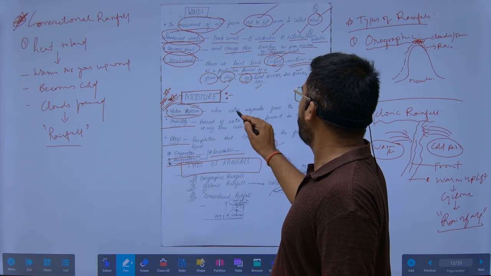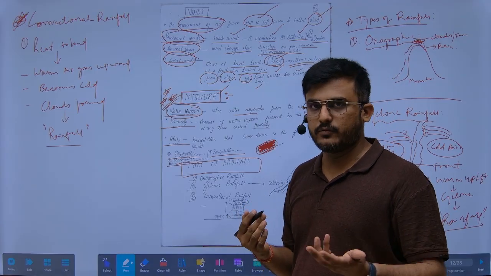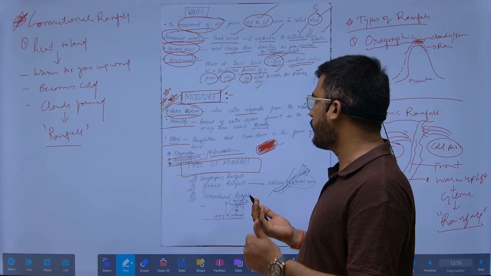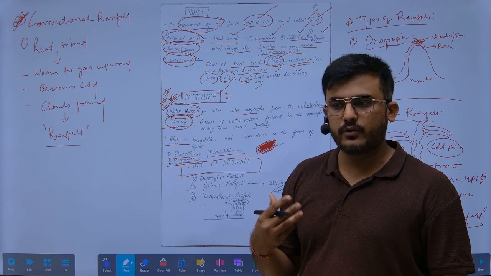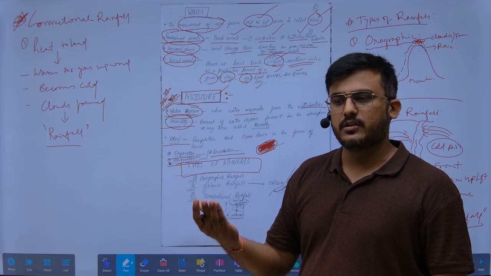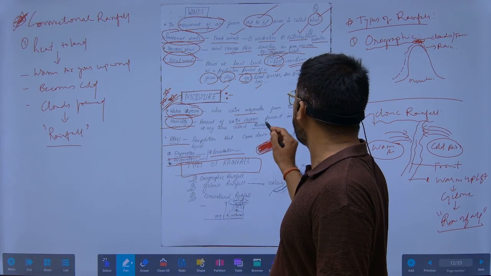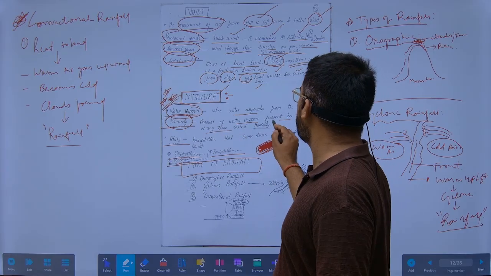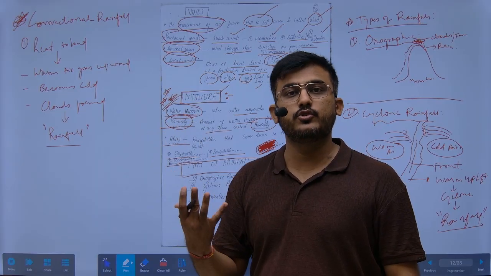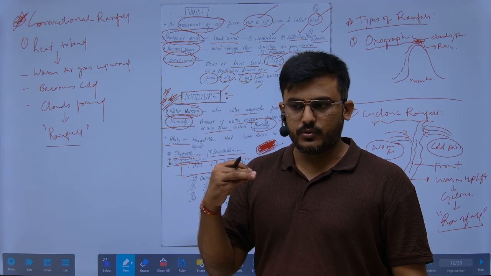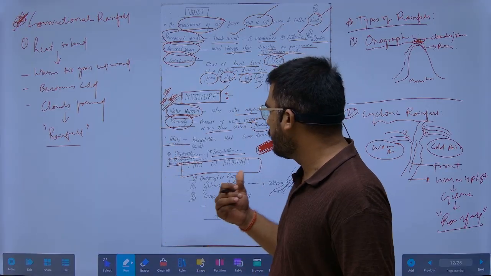What is water vapor? When the water evaporates from the water bodies, it results in the formation of water vapor. So what is humidity? We feel humidity when we go to coastal areas, or after the monsoon season, after the rain comes, we feel humid. The amount of water vapor present in the atmosphere at any time is called humidity. So the more water vapor in the atmosphere, the more humid it is. It is difficult to dry our clothes when it is humid, as the atmosphere will not accept more water vapor.